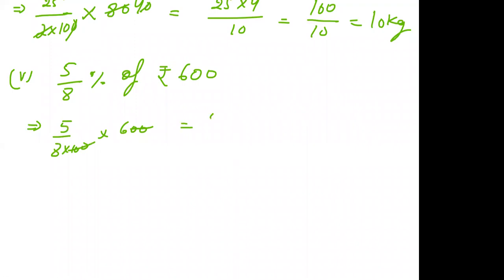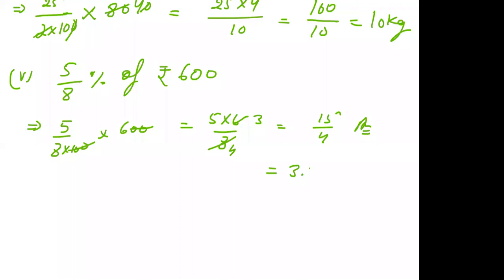You will get 5 into 6 upon 8. So 2 4s are 8, 2 3s are 6. So 5 3s are 15 upon 4. Either this is the answer, 15 upon 4, or you will change it into decimal. So 4 3s are 12, 3 carry. So 30 it will become.